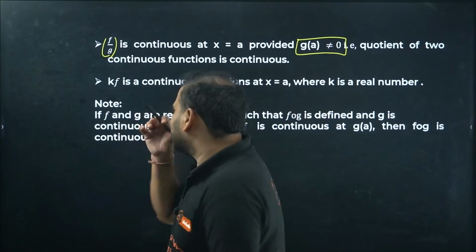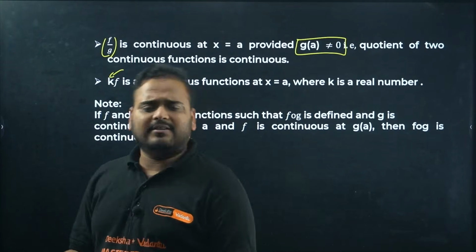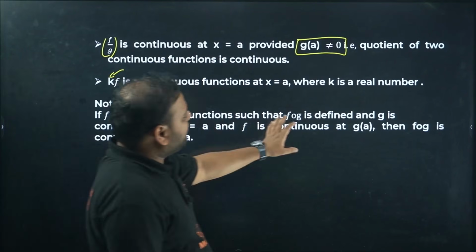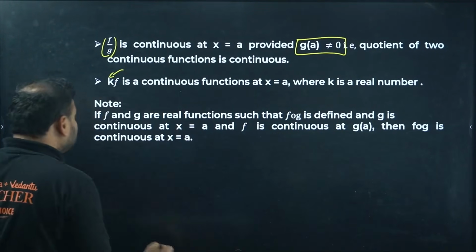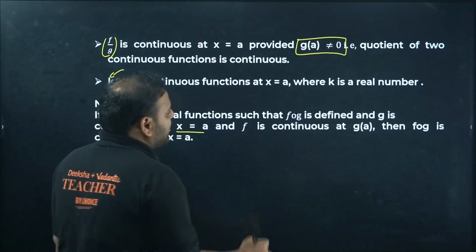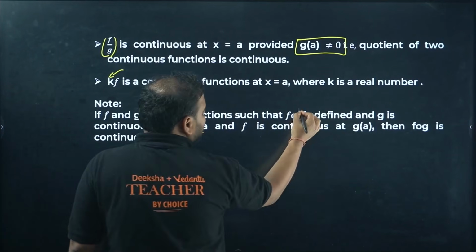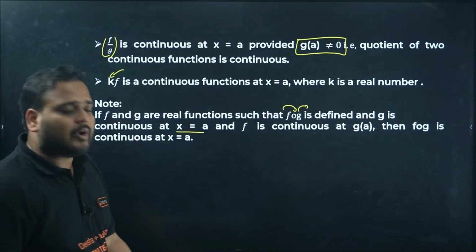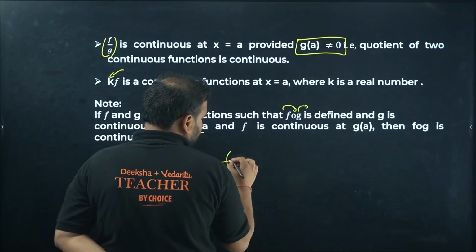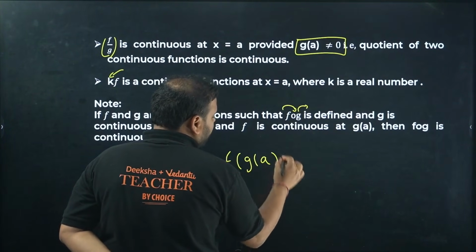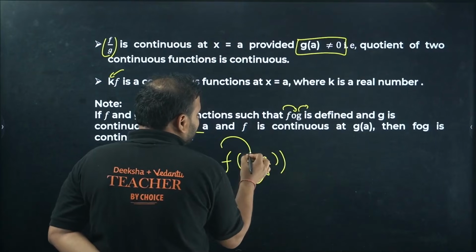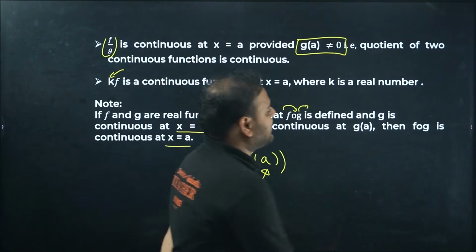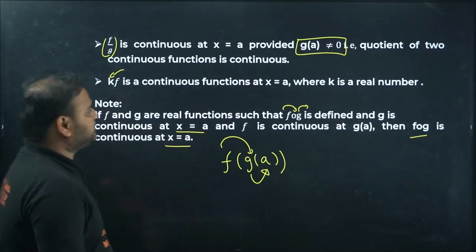Now k into f: k is a scalar quantity, you can multiply it to f, and that also will remain continuous. If f and g are real functions such that fog is defined, and g is continuous at A and f is continuous at g(A), then fog will be continuous at the point A. So we have f of g of A.